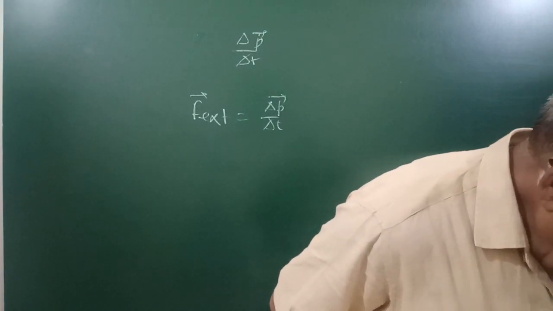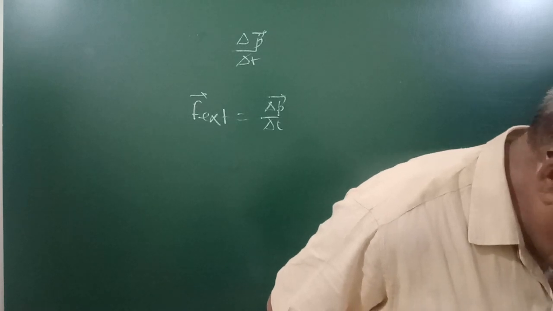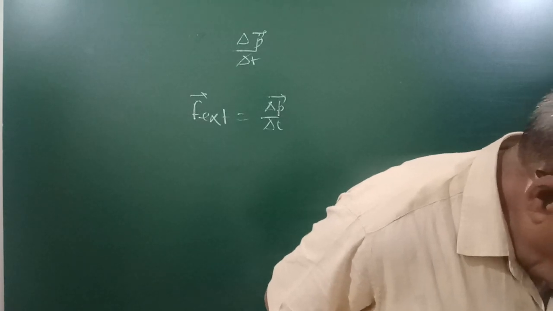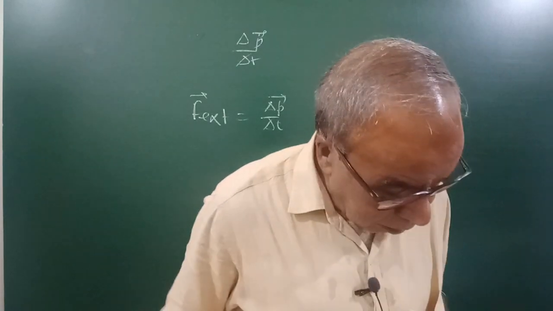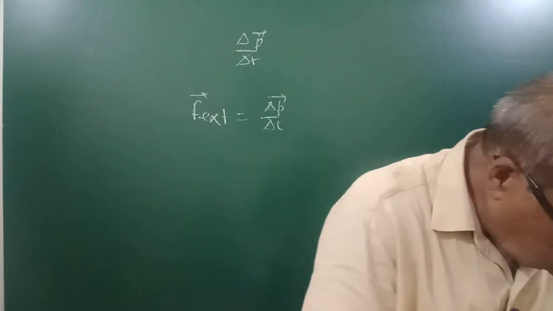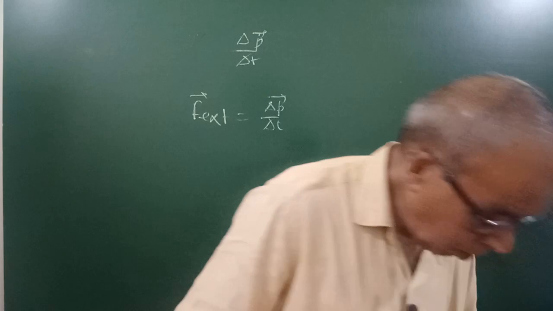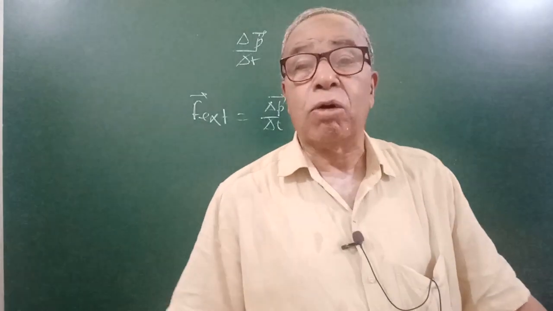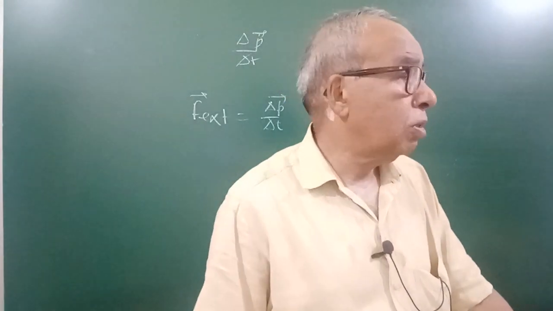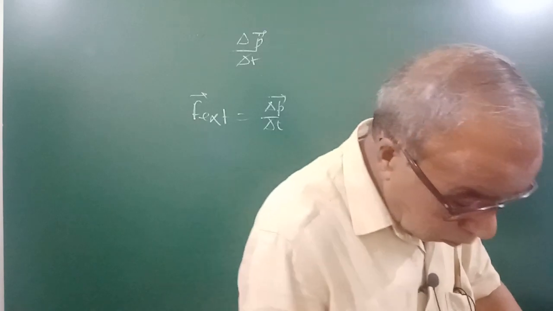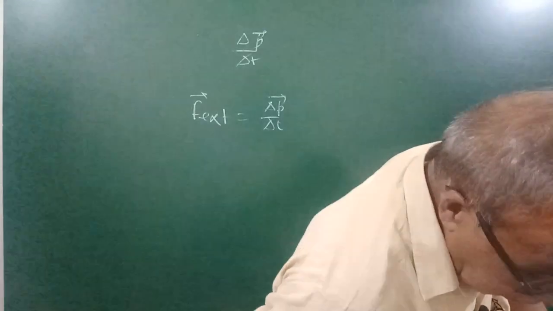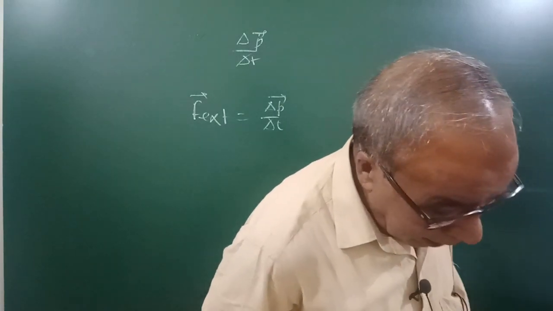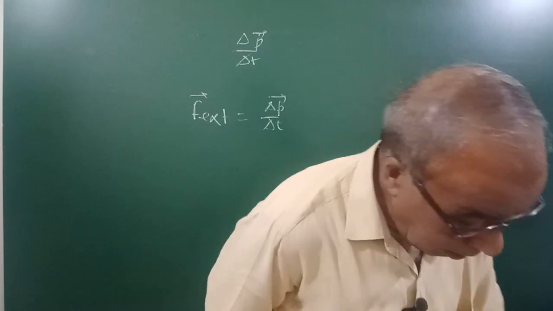In an inelastic collision of two bodies, the quantities which do not change after collision are the total kinetic energy, total momentum, and total energy of the two bodies. Now, in an inelastic collision, the quantities which do not change after collision are total kinetic energy, linear momentum, and total energy.